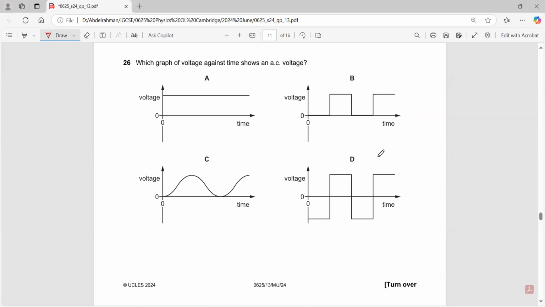Which graph shows an AC voltage, an alternating voltage? Alternating means that it increases and decreases. It has to be positive and negative. The only one which is positive and negative is D, alternating voltage.